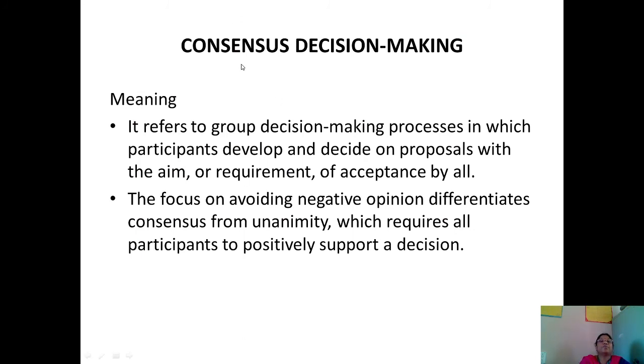Then the next decision making technique is consensus decision making. Meaning of consensus decision making: it refers to the group decision making process in which participants develop and decide on proposals with the aim or requirement of acceptance by all. So they come up with a decision which is accepted by all the members in the group. The focus on avoiding negative opinion differentiates consensus from unanimity, which requires all participants to positively support a decision.